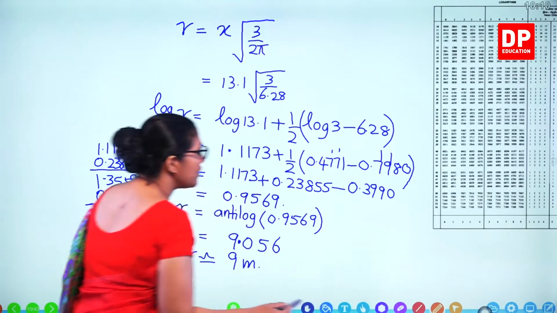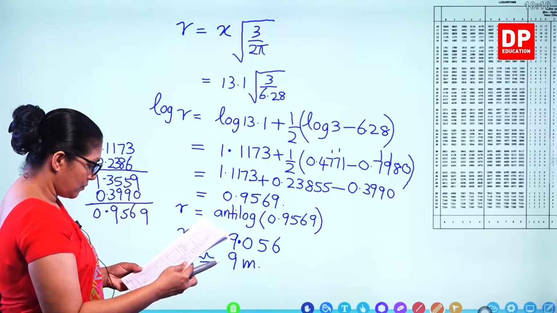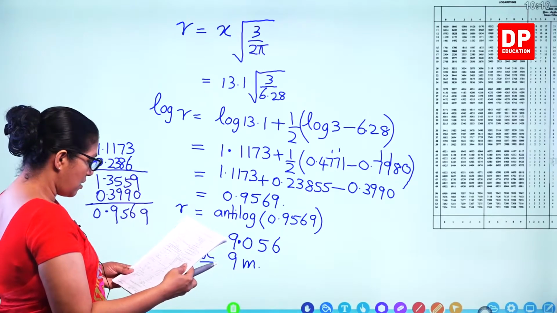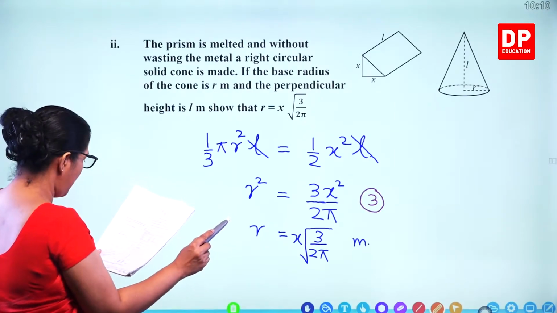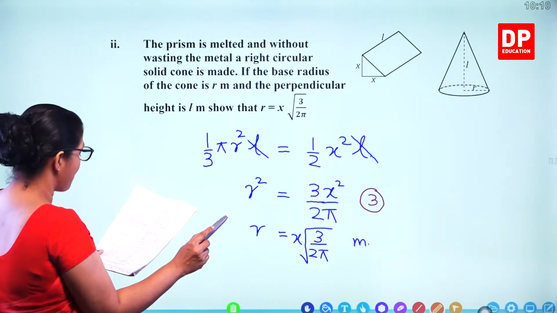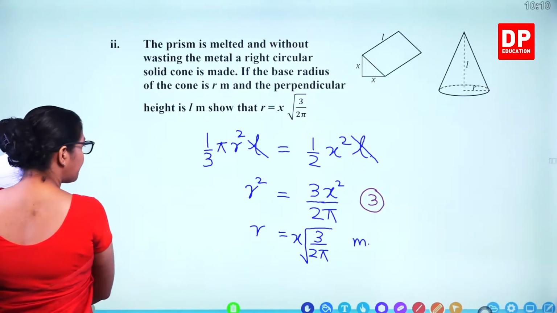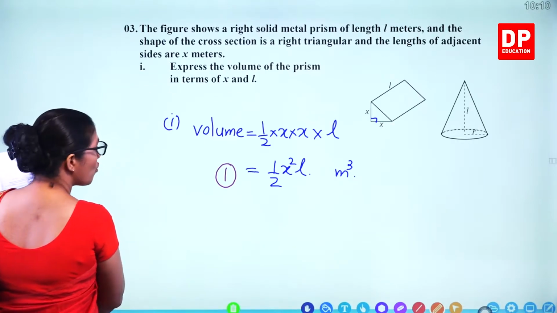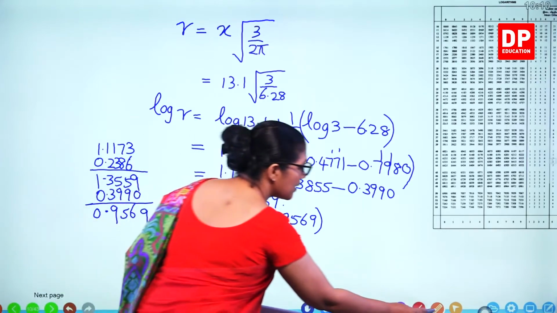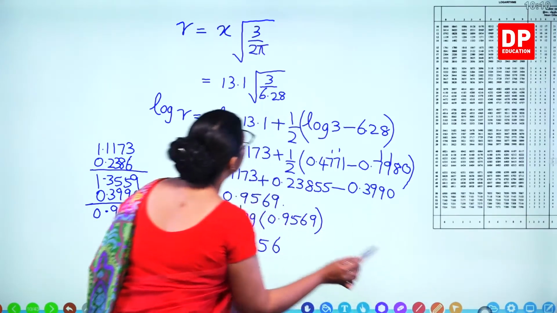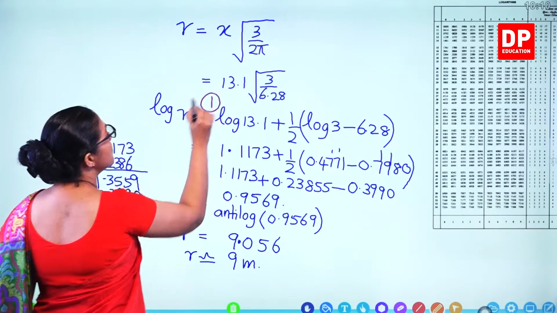So how many marks for this one? So you are getting 6 marks. So earlier we gave 4 marks for the 3 marks here, and another 1 mark for the first part. 4 marks already given. So 6 marks for this whole part. So we'll see. You are getting 1 mark for taking logarithm.